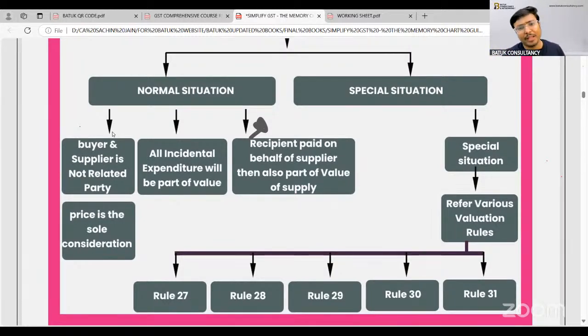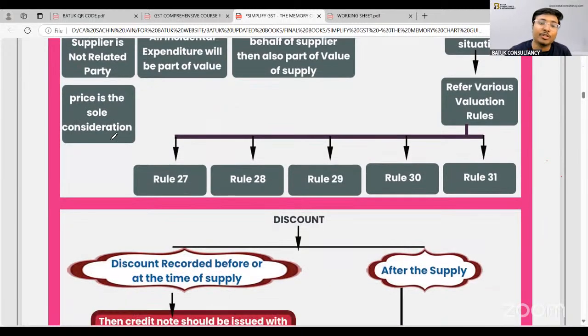Special situation, sir. You said if the buyer and supplier are not related parties and price is the sole consideration. Now suppose the buyer and supplier are related parties and price is not the sole consideration, in that case will the valuation be decided as per section number 15? No. In that case, you have to take reference of the various valuation rules: Rule number 27, 28, 29, 30, and 31. These are very specific rules.